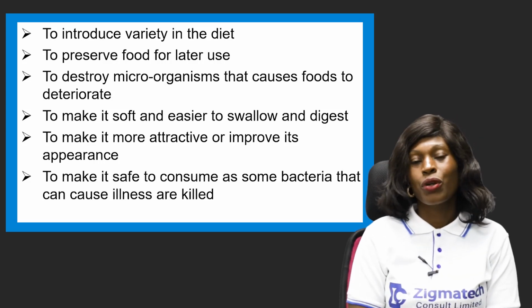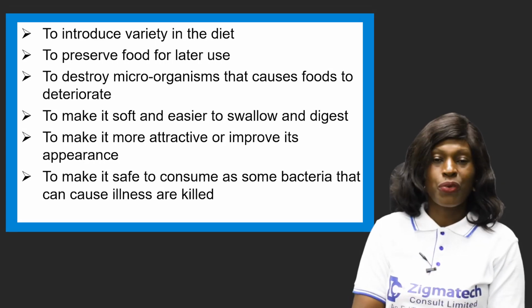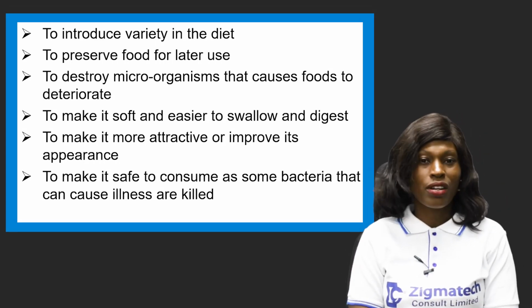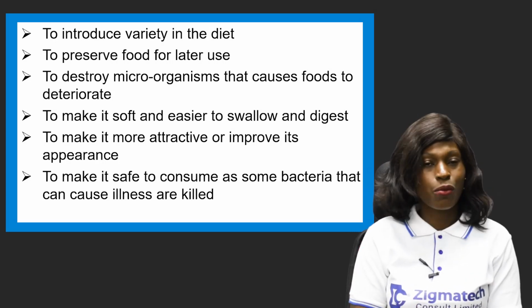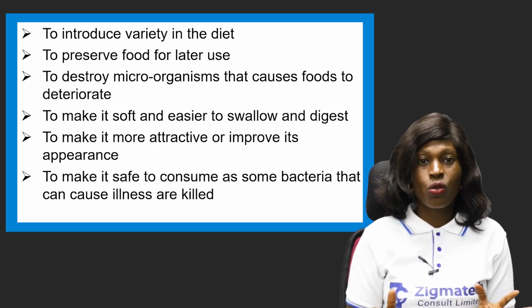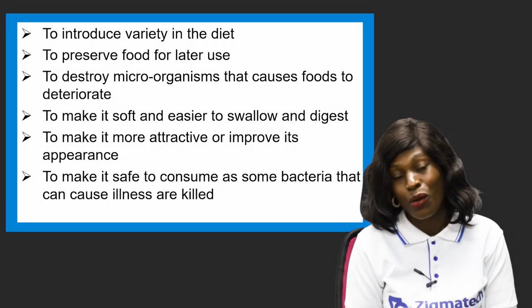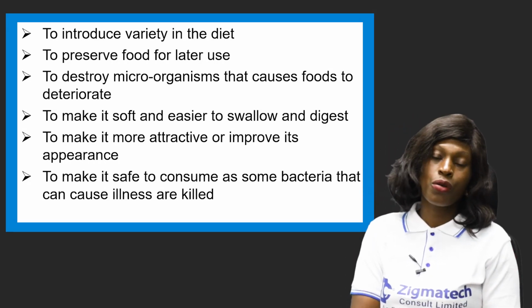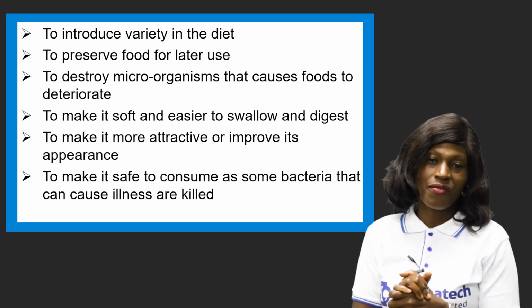Another reason why we cook food is to make it more attractive and to improve what? Its appearance. Yes, to make it more attractive. Now, food should be appealing. It should be presentable. When you cook food and it's presented, it should look very appealing for someone to want to eat it, okay? So that's one of the reasons why we cook food, to make it attractive and to improve its appearance. Very, very important.